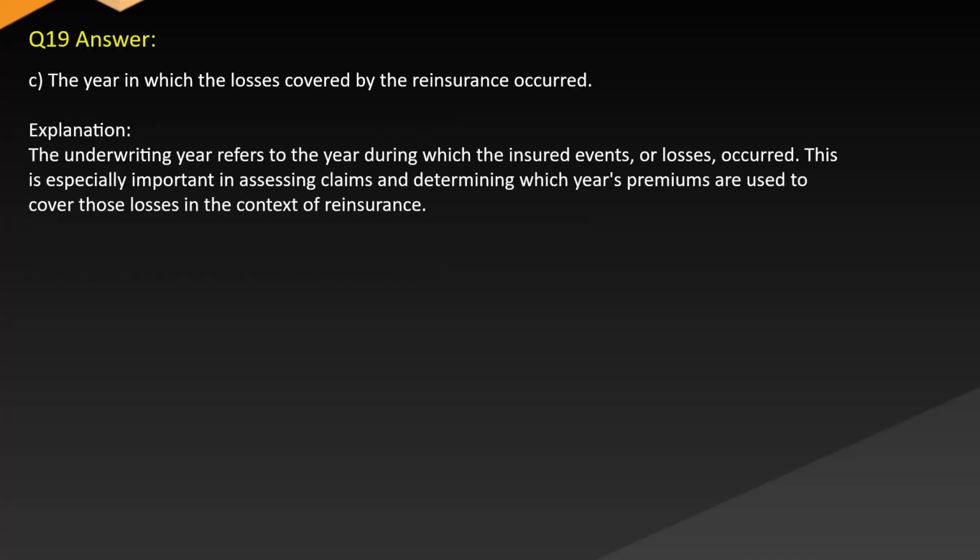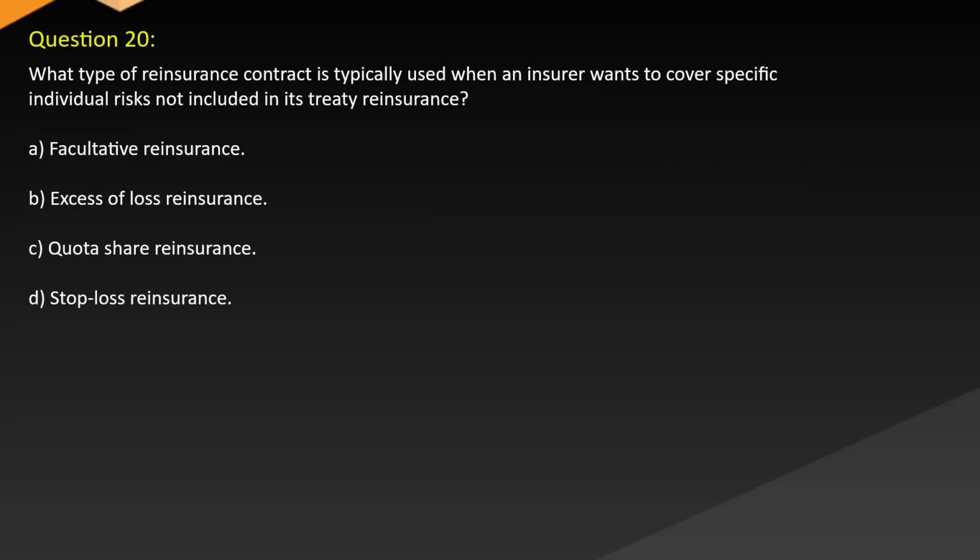Answer: C. The year in which the losses covered by the reinsurance occurred. Explanation: the underwriting year refers to the year during which the insured events or losses occurred. This is especially important in assessing claims and determining which year's premiums are used to cover those losses in the context of reinsurance.